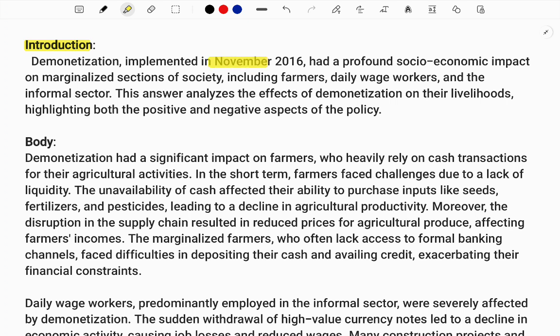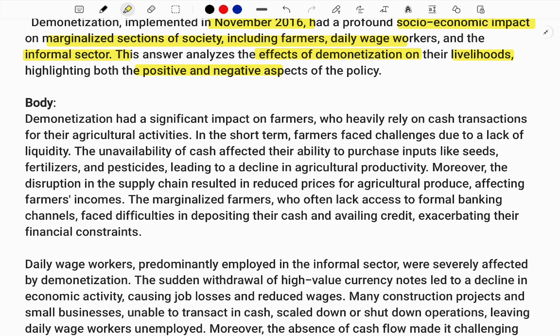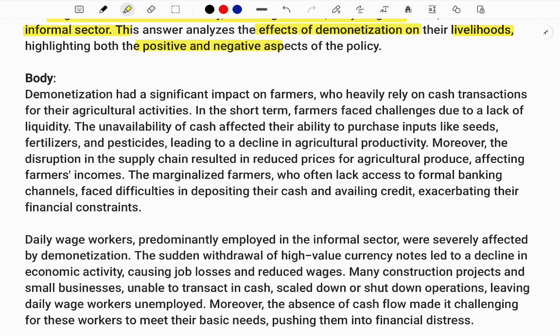So here, demonetization was brought in November 2016. Its socio-economic impact on marginalized society, farmers, daily wage workers and the informal sector is very, very high. So it had a greater impact on them, because demonetization has affected their livelihoods, with both positives and negatives. Let us understand it in detail. You can make any definition for demonetization, and give other inputs for demonetization in the introduction. That will be better for your answer.